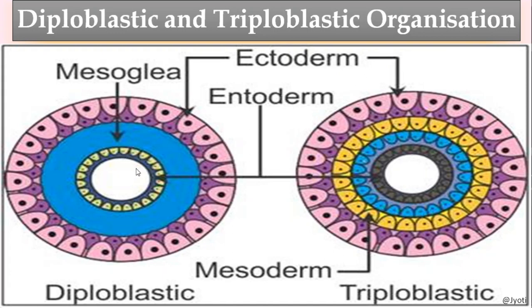and in between these two you can see there is a blue color layer which is jelly like, in which there are no cells present, so it is not considered a true layer. So this is the diploblastic organization. Then coming to the triploblastic organization, you can see there are three distinct layers of the body wall: the outermost is ectoderm, the innermost is endoderm, and in between the ectoderm and endoderm there is another layer called mesoderm. This type of organization is called triploblastic.